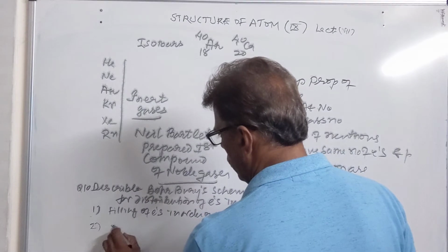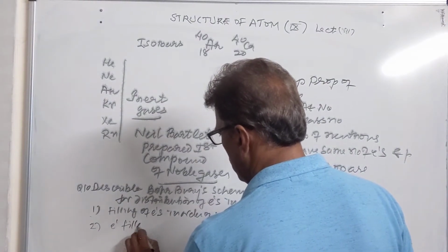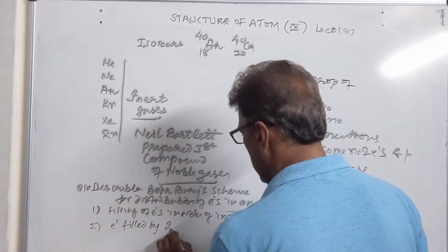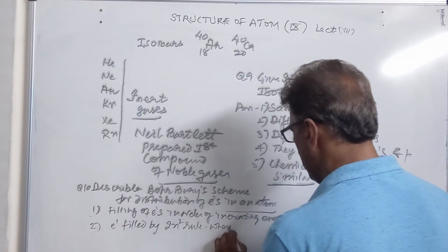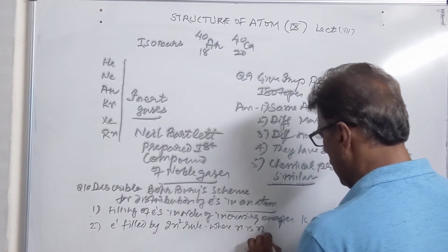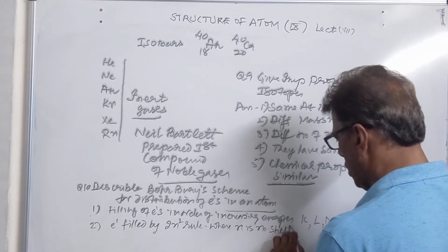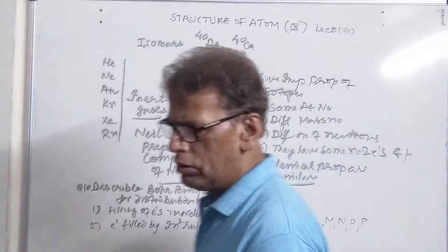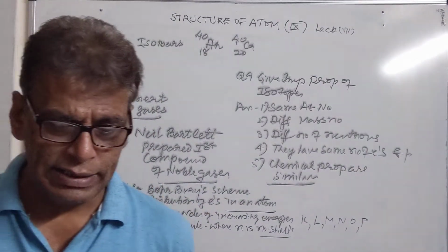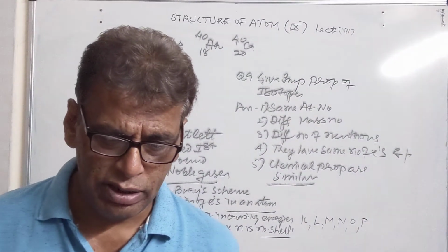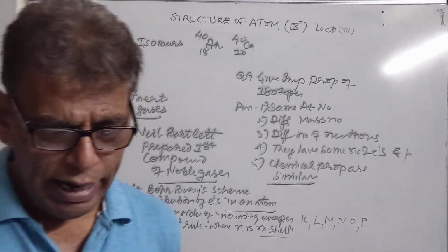Second, electrons are filled by the 2n² rule, where n is the number of the cell in which electrons are to be filled. So in the first cell we see 2 electrons, in the second cell it will be 8 electrons, in the third cell it can be 18, and so on.